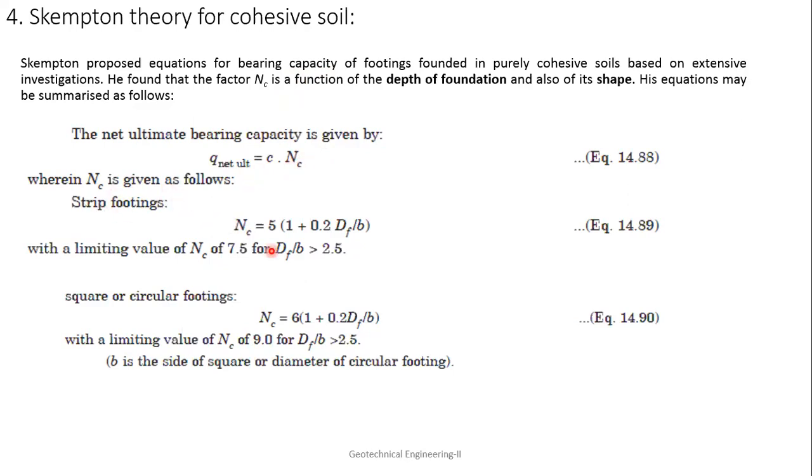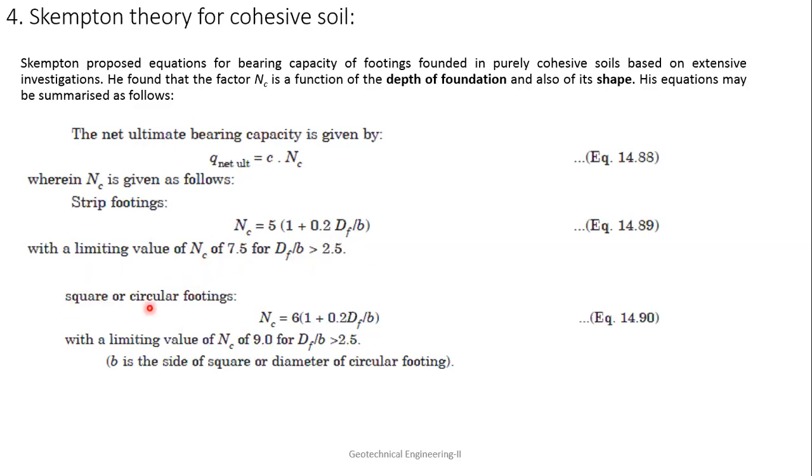Nc for a strip footing is 5 into (1 + 0.2 Df/B), where Df is the depth of the foundation and B is the width, with a limiting value of Nc of 7.5. If Df/B is greater than 2.5, then Nc will be 7.5. It will not keep on changing.